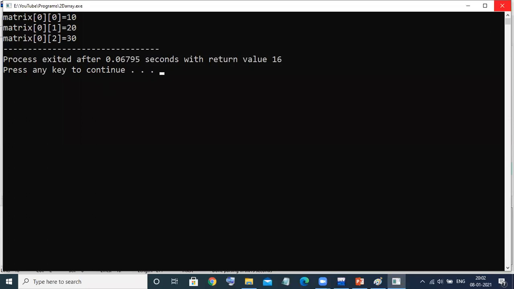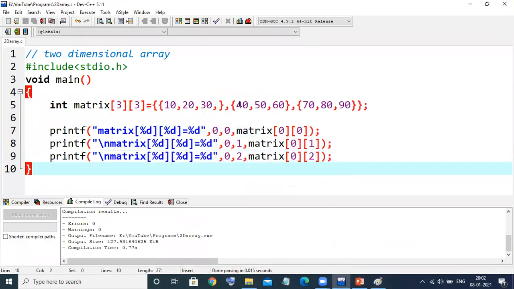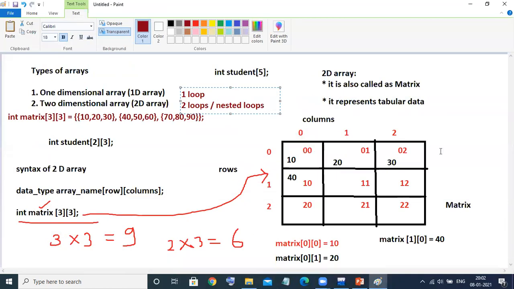Third thing. Now you tell me, if I want to print the fourth value, is the fourth value available in the same row or in the next row? Of course, in the next row. So whenever you start with the next row, again the column will start from the 0th column.